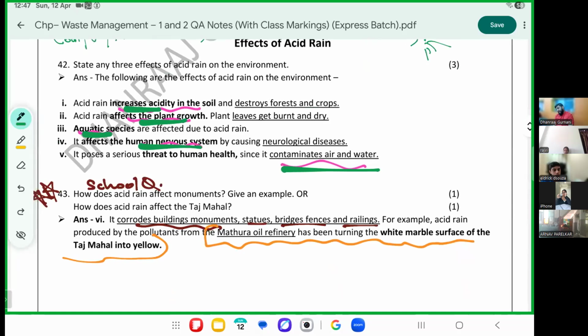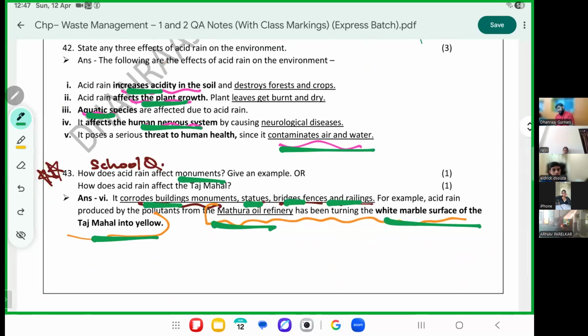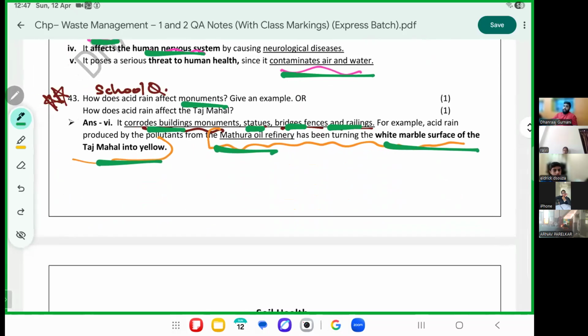How does acid rain affect monuments? It affects buildings, statues, bridges, fences. The Taj Mahal got affected. That is, the white marble turned yellow because of the Mathura oil refinery, which produced it. We stop here for today.